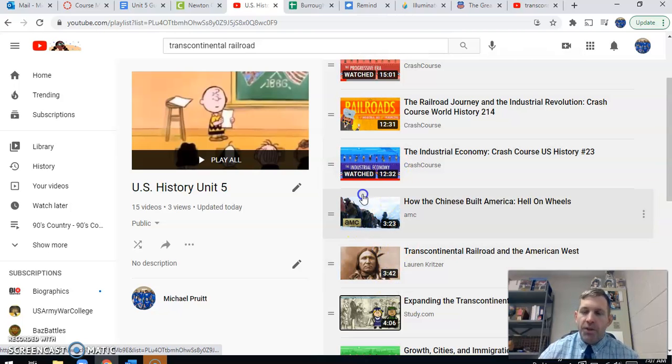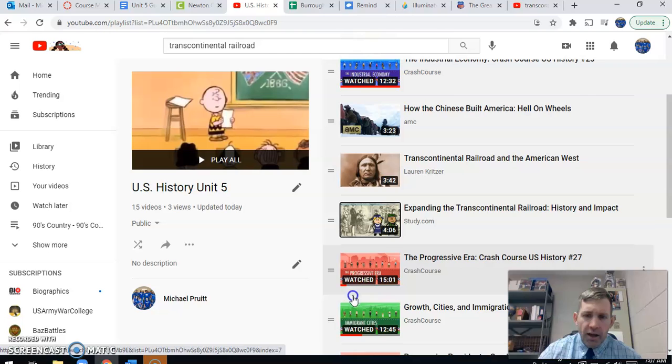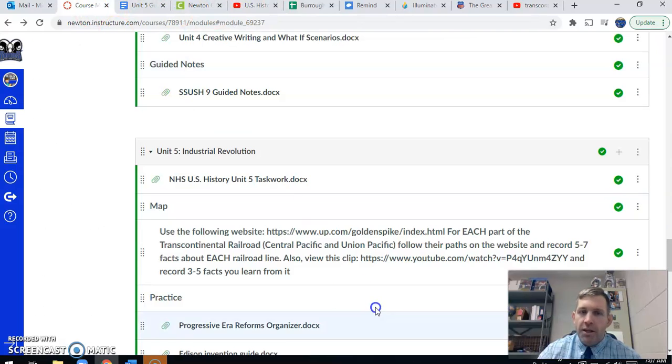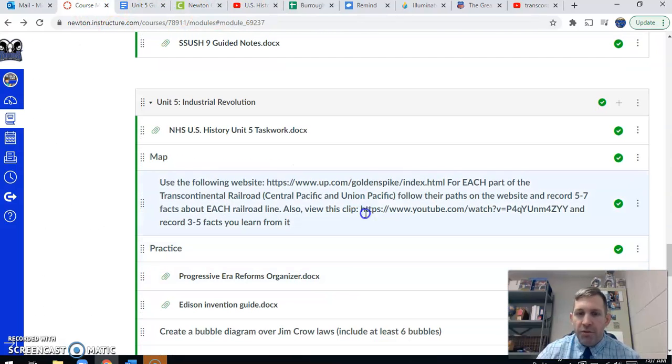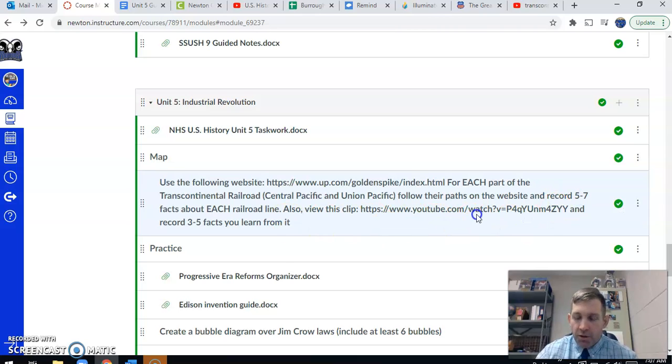Okay, so for class today, what we are asking you guys to do is to complete the map activity. It's not very difficult. It's pretty straightforward. You're going to explore a website, look at 2 different railroad lines, and write down 5 to 7 facts about both of them, which is a total of 10 to 14. Then watch a video clip and record 3 to 5 facts. Also, guys, if you want to record facts from different video clips, that's fine, but you have to have a total of 3 to 5 from the videos.